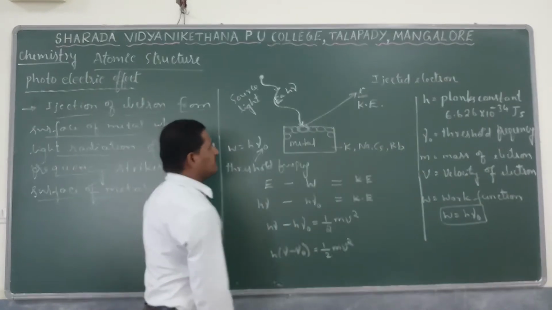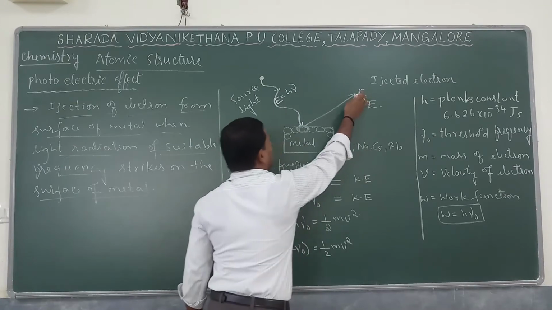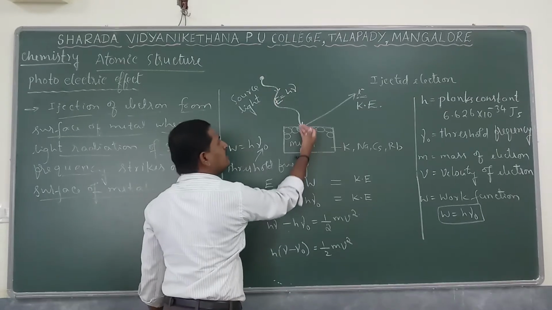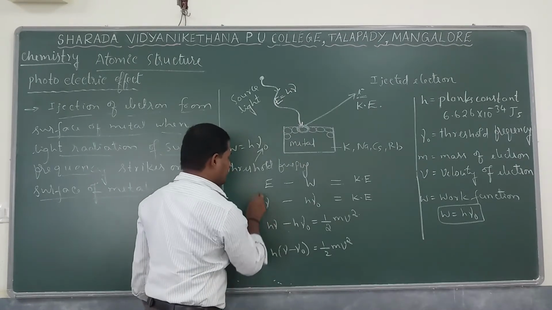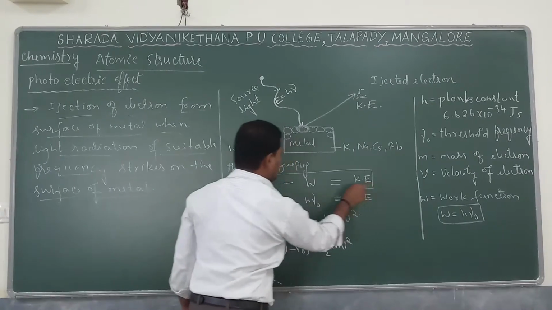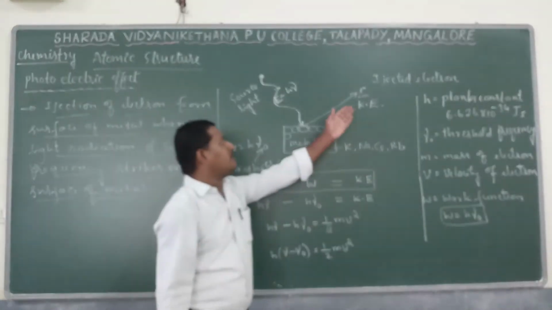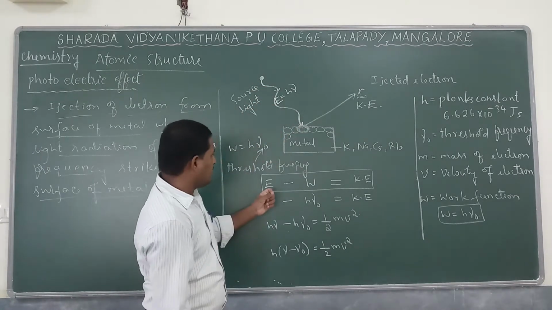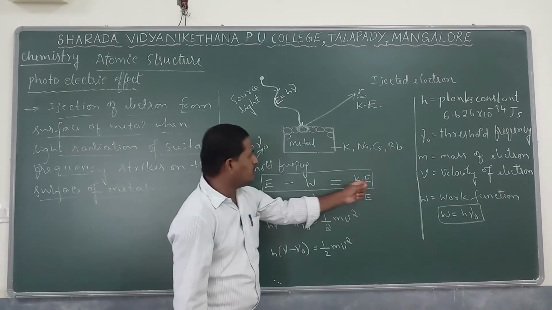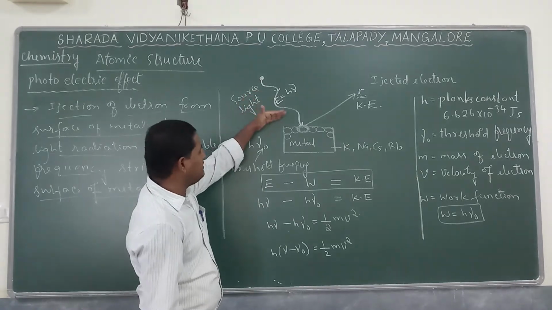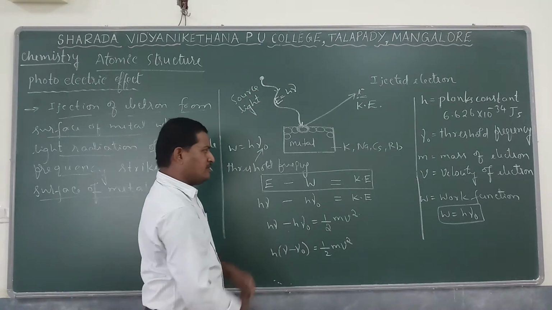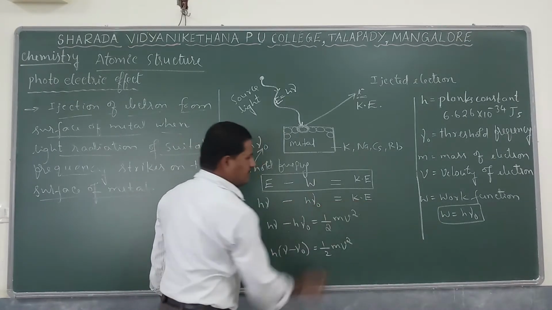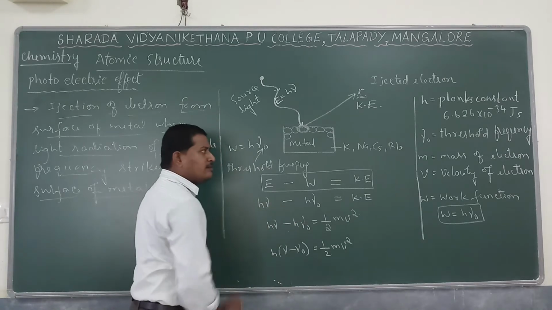As a result, it is observed that the kinetic energy of the ejected electron is the difference between the energy of light supplied and the energy used for the ejection of the electron. So E minus W is exactly equal to kinetic energy. So the kinetic energy is the difference in energy of incident light and the work function, where E is the energy of the incident light. Or rearranging, E is h nu, minus W, which is h nu naught, equals kinetic energy, or h common, where h is the Planck's constant.